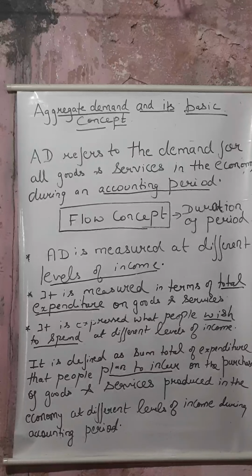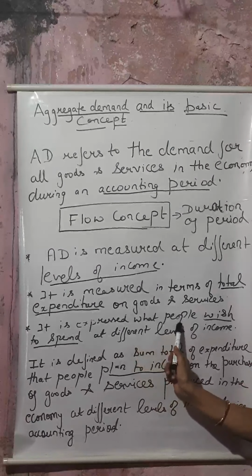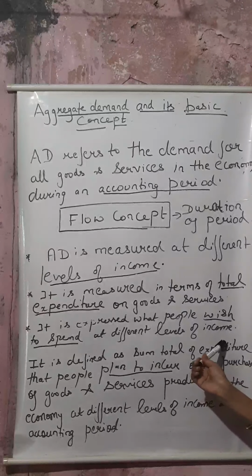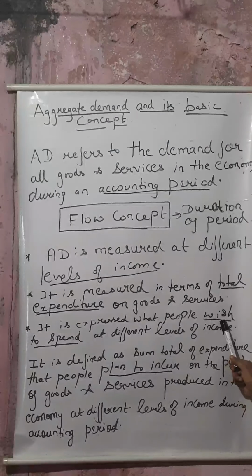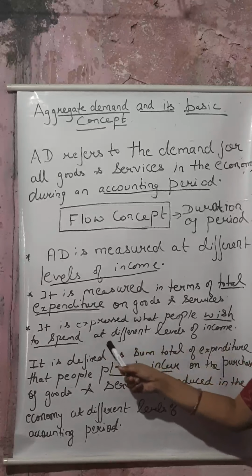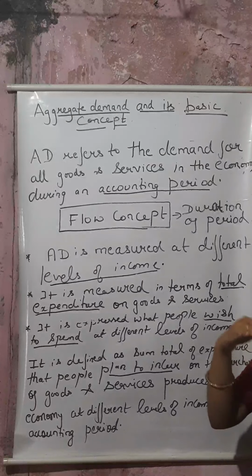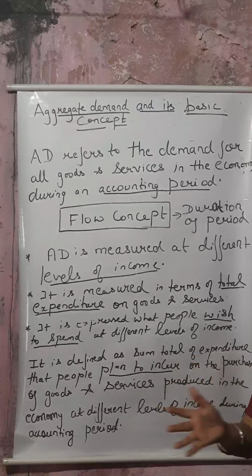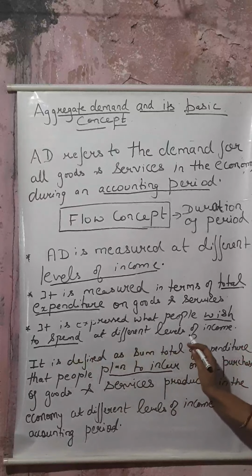Now comes the next point. It is written that it expresses what people wish to plan or to spend at different levels of income. See, what people are wishing to plan, what they are wishing to spend at different levels of income. It doesn't mean what we have purchased. It means what people want to spend in the coming future. It doesn't include goods and services already purchased.